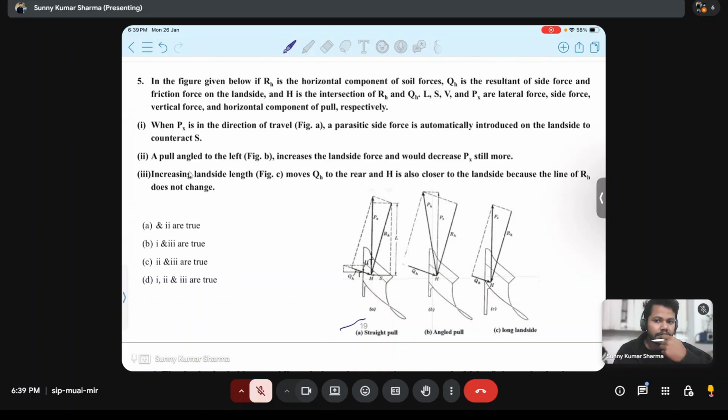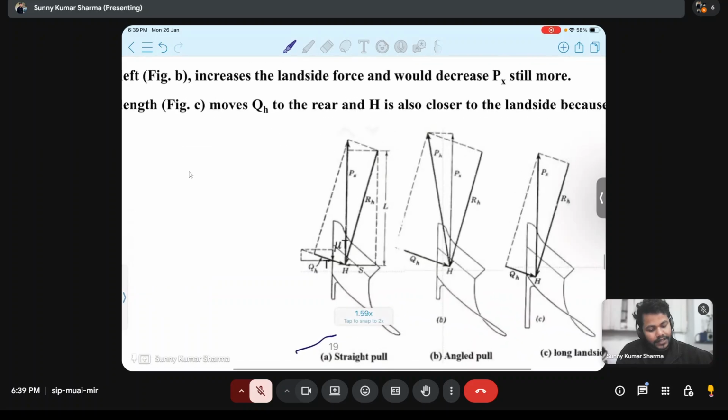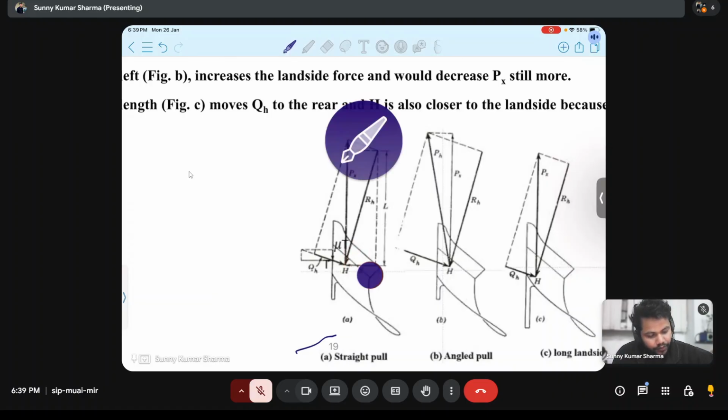When PX is in the direction of travel, on the land side there will not be any force now because the pull and the this thing are in the same direction. Yes, that is correct. There will be no side force. Why will there be no side force? Because when RH is acting, S is unavoidable. S has nothing to do with side force.